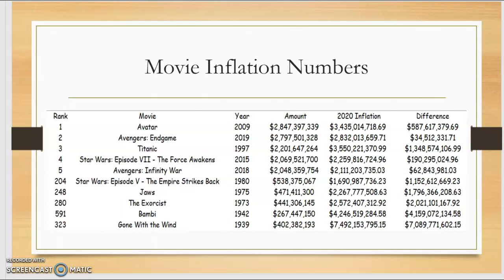Titanic's gross difference is $1,348,574,106.99. The 4 biggest differences are movies that were made in the 1970s, 1940, and 1930. This accounts for the dollar amount of those days and what they would be in the present day.